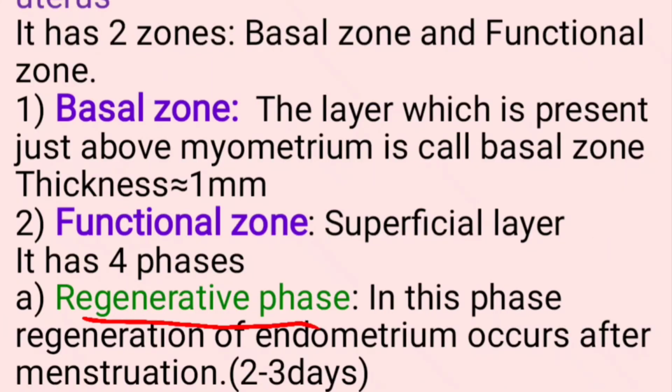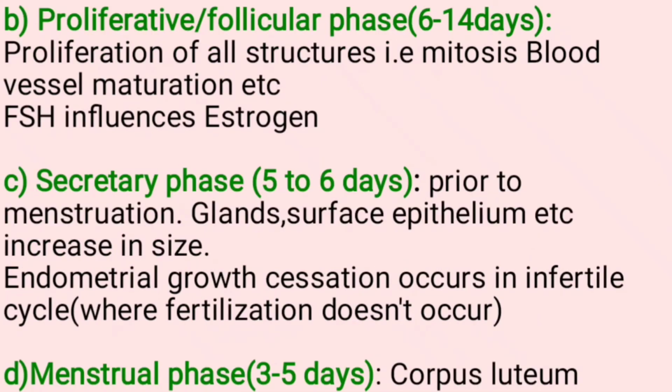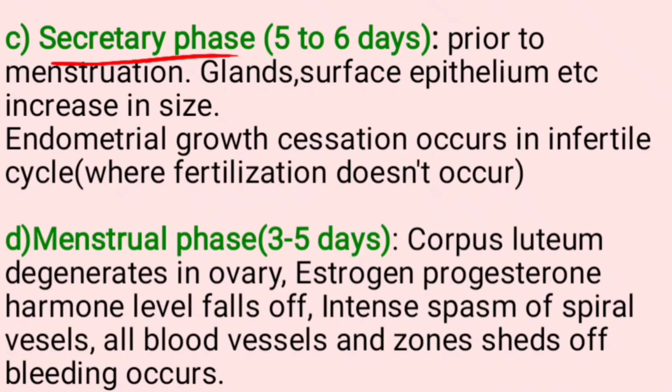Regenerative phase. In this phase, the regeneration of endometrium occurs after menstruation. After menstruation, the formation of a new layer occurs in this regeneration phase. Next is the proliferative or follicular phase. Proliferation of all structures occurs, such as mitosis and blood vessel maturation. Follicle stimulating hormone influences estrogen, so that estrogen attains peak level at the 14th day of the menstrual cycle and there will be ovulation.